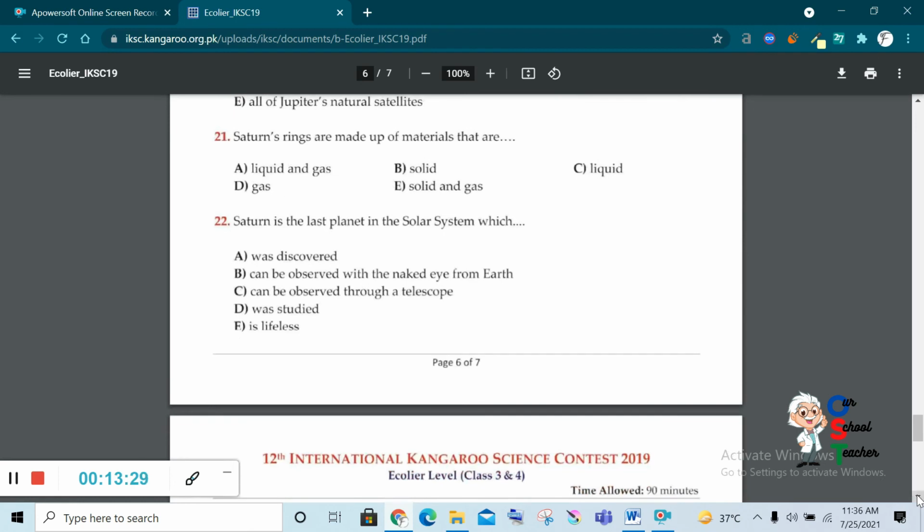Okay, now next one. Saturn is the last planet in the solar system which was discovered, can be observed with the naked eye from the Earth, can be observed through a telescope, was studied, lifeless. I think it can be observed with the naked eye. This is the correct answer, B.